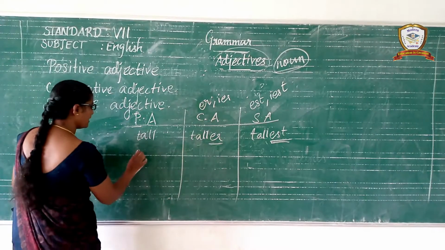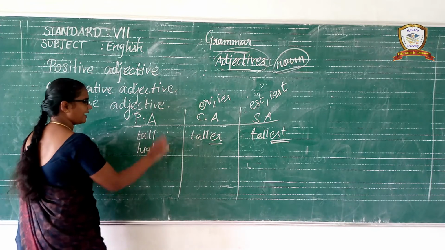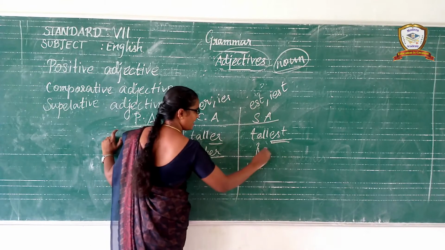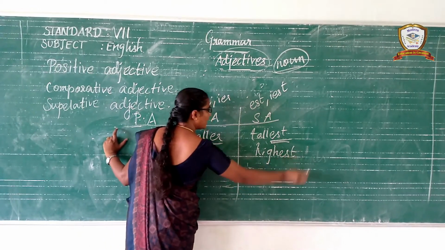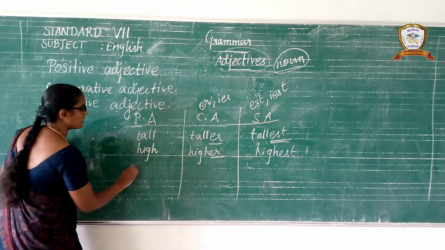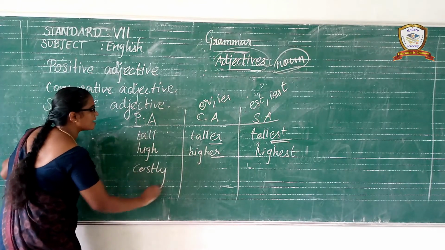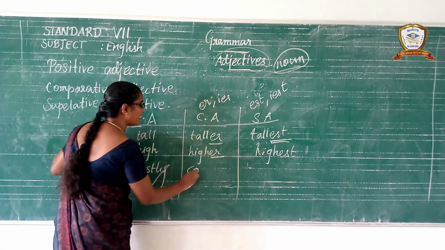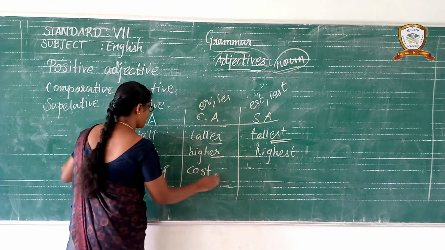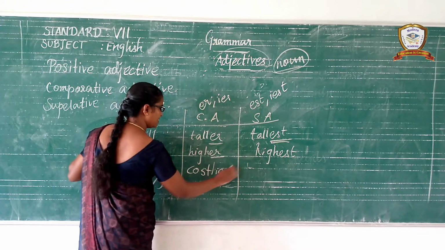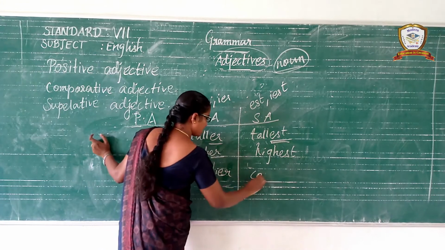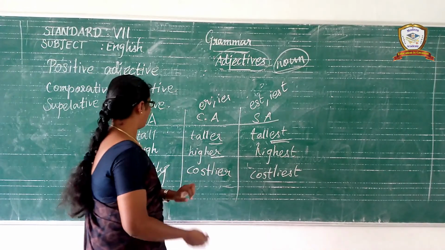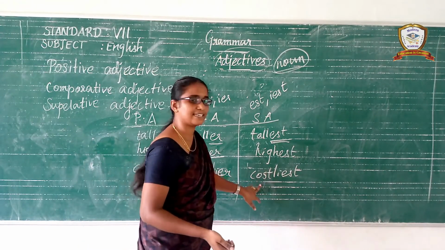And the next one, high. High, higher, highest. We add ER, and EST. It is called regular adjectives. And the next one, costly. Dropping Y and adding IER to form a comparative adjective, costlier, and costliest. Understand? Costly, costlier, costliest.